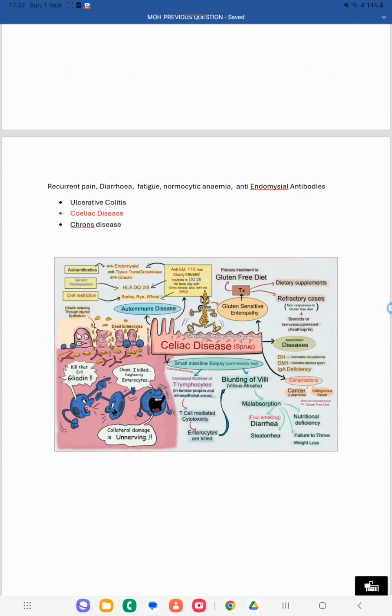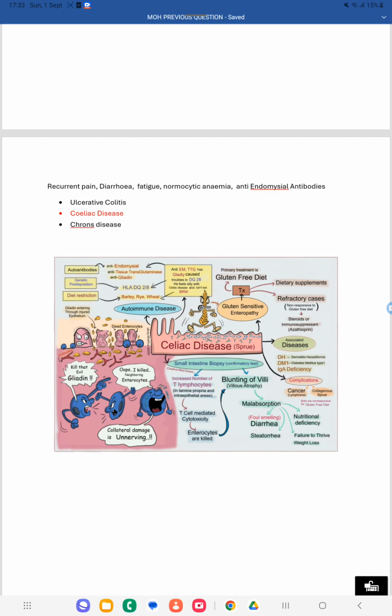The next question was recurrent abdominal pain, diarrhea, fatigue, normocytic anemia, and anti-endomysial antibodies are present. What is the diagnosis they have asked? Anti-endomysial antibody you can see in the case of celiac disease. Celiac disease is an autoimmune condition, and this autoimmune condition is generated whenever the patient takes a gluten-containing diet.